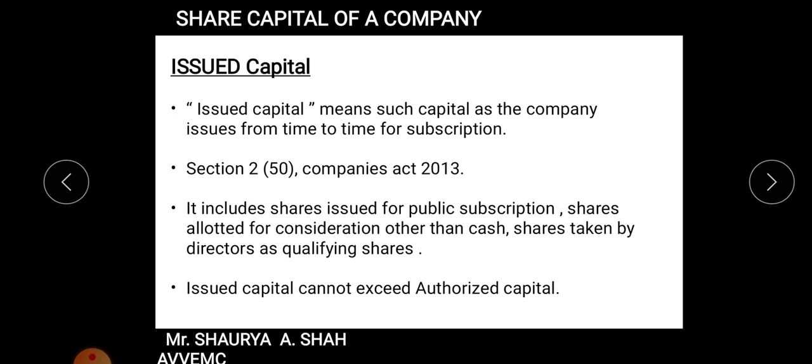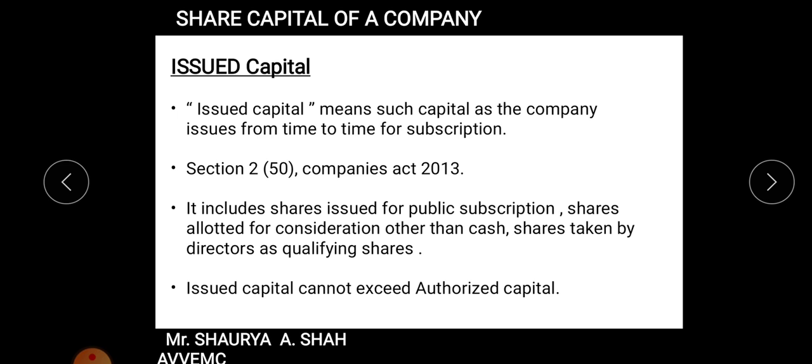In your balance sheet you must have studied these lines, right? So what does that mean? First of all, authorized capital is always written, it is closed with two lines. Then the next is written issued, subscribed and paid up capital, right? There are three different terms you need to study: issued, subscribed and paid up capital.